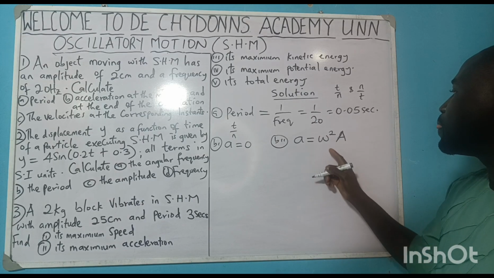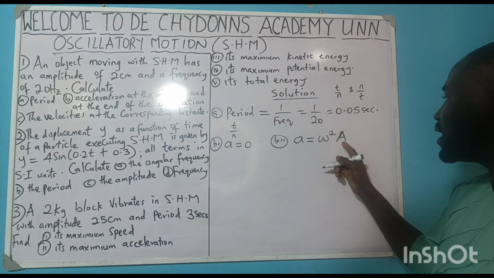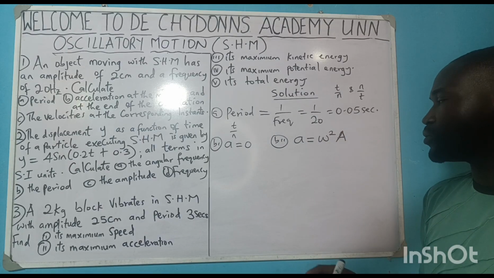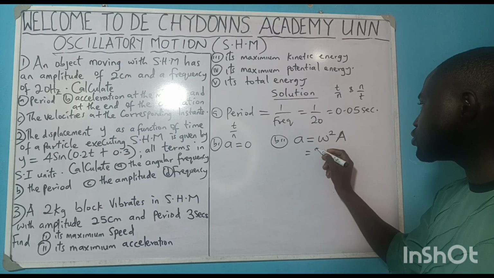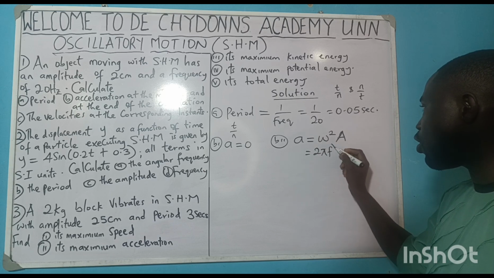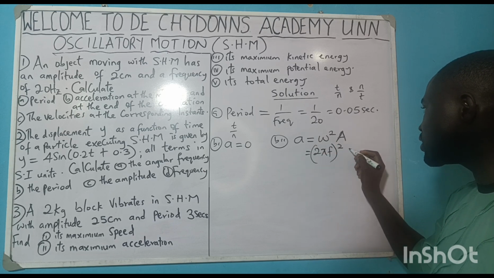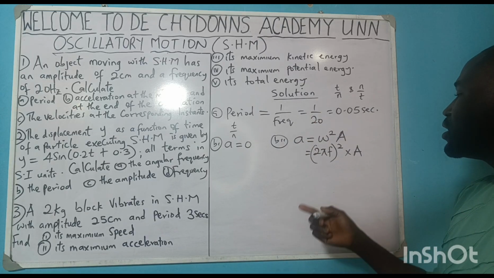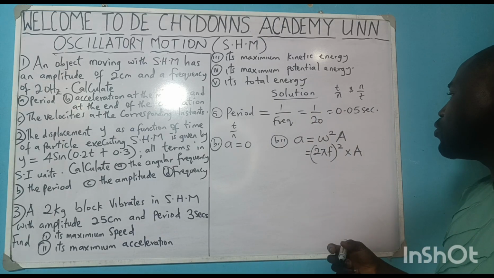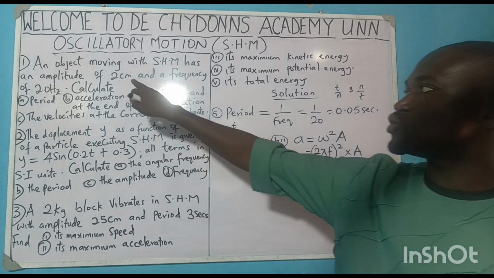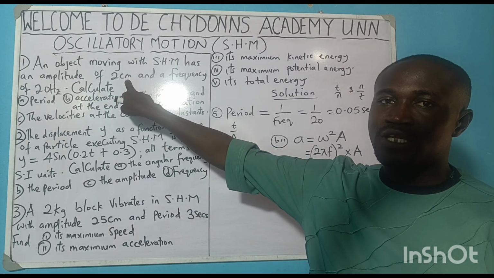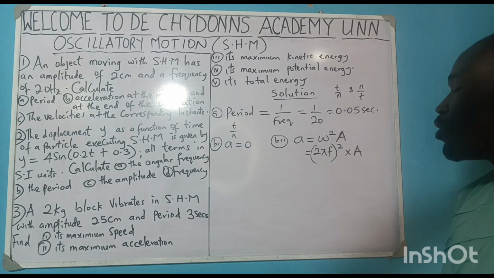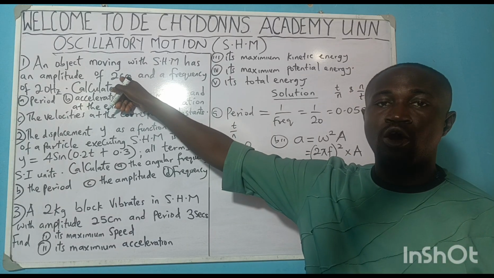And so a equals w squared A. What is your w? w is equal to 2 pi f, all squared, times your A. And amplitude is given. Now all we need to do is to make sure that this 2 cm is in SI unit, that is meter. To convert it to SI unit, you divide by 100.